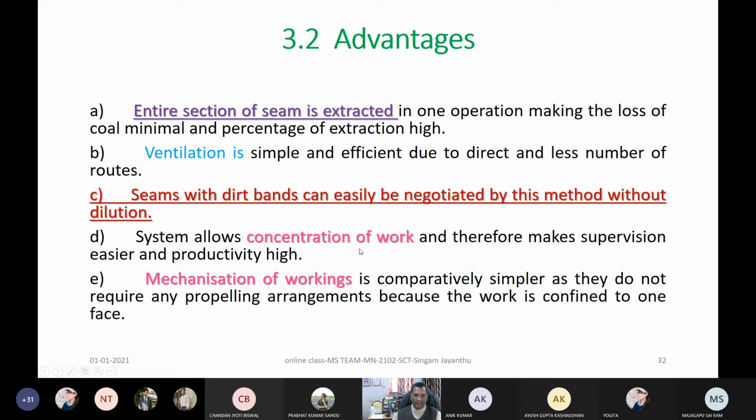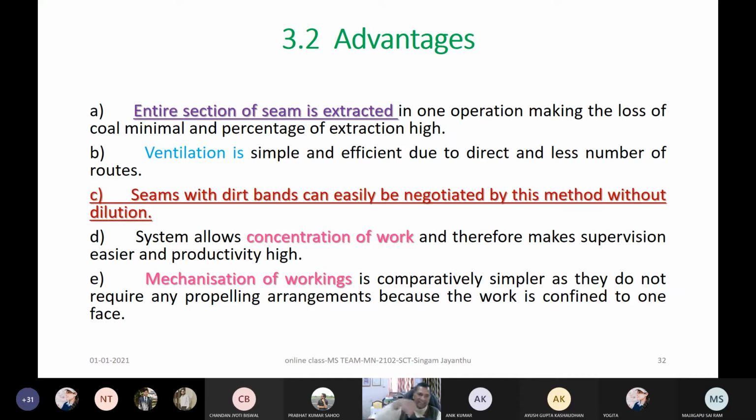Concentration of work means what? Now when you are working a panel, keep in mind one Adriyala project, for example, right? Around 2.87 million tons is its production per annum. To get around 2.8, you have to produce a minimum of around 10,000 tons per day. Now you can imagine, all that production is coming from only one face.